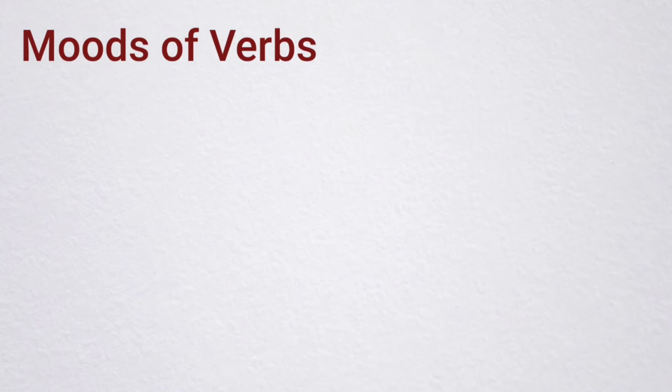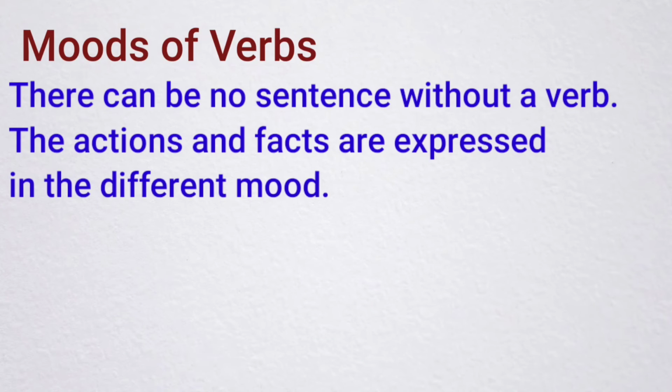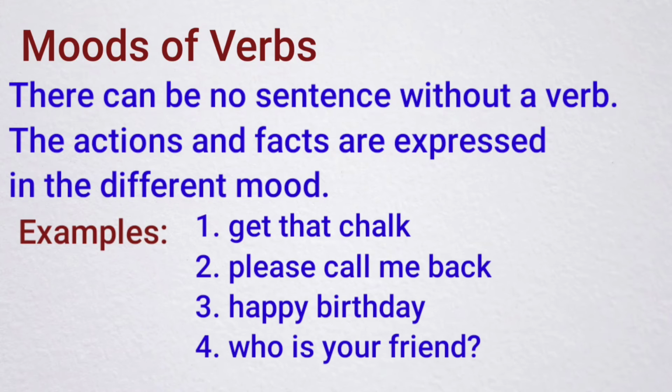Now we will see moods of verbs. There can be no sentence without a verb. The actions and facts are expressed in different modes. For example: get that chalk, please call me back, happy birthday, who is your friend. Here the moods are different. Get the chalk is an order, please call me back is a request, happy birthday is a wish, who is your friend, it is a question.